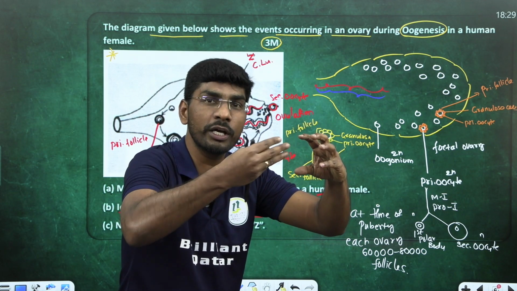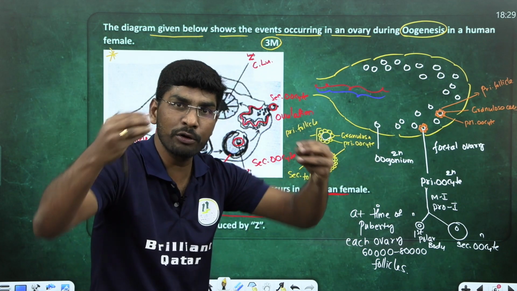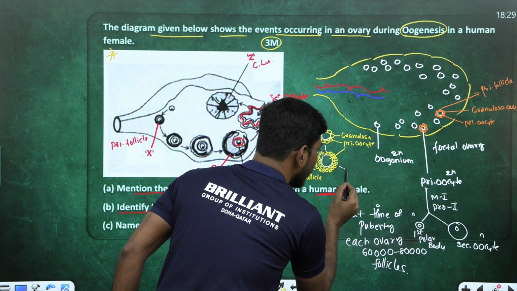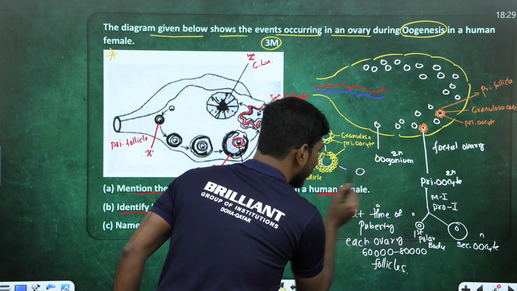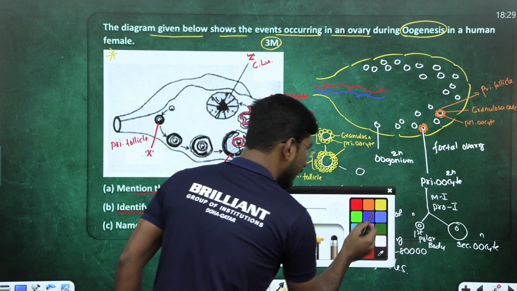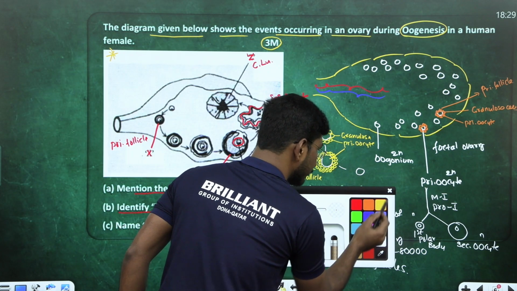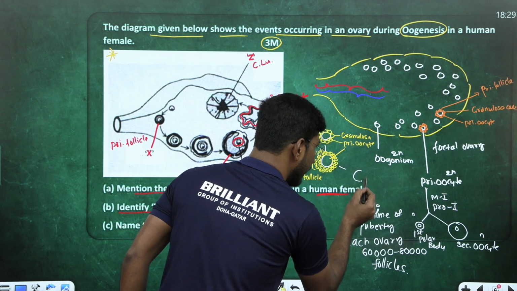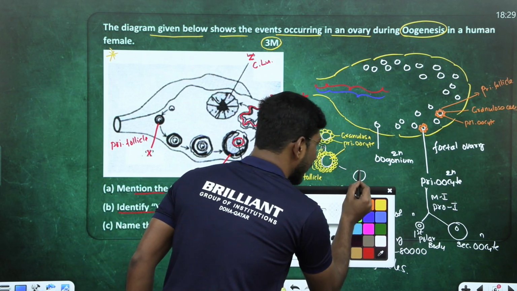This follicle is growing. That means a few more granulosa cells come and attach. Look at it. Here it is, the primary oocyte. Many granulosa cells have come and attached. Many cells are attached like this.